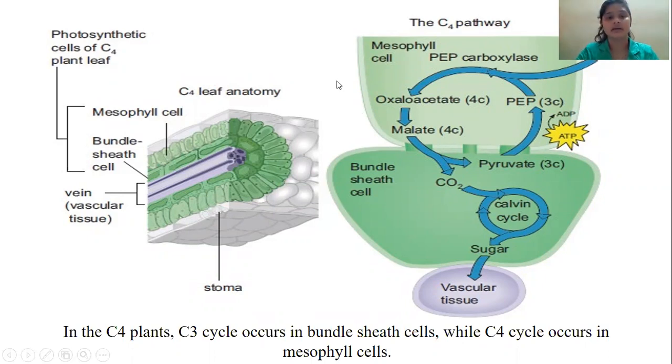as you can see over here, these are the mesophyll cells and these are the bundle sheath. In the mesophyll cells, phosphoenol pyruvate carboxylase is present, and in the bundle sheath, Rubisco is present. Now, what happens over here? This C4 cycle can be explained in two stages.